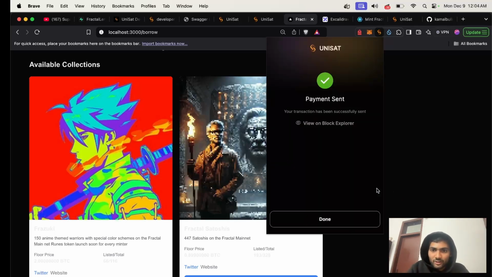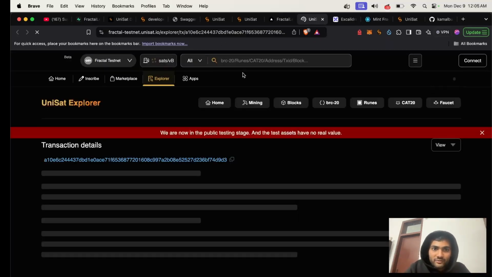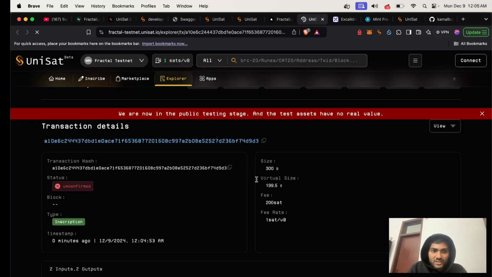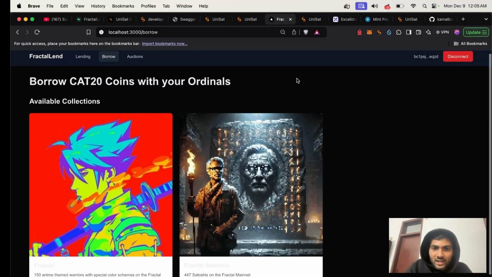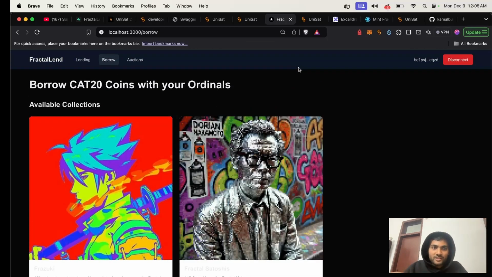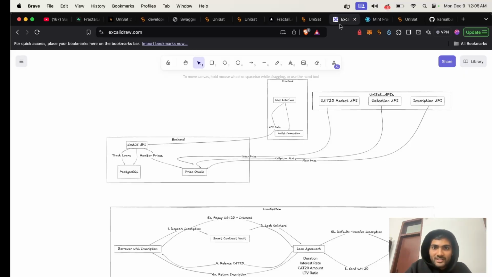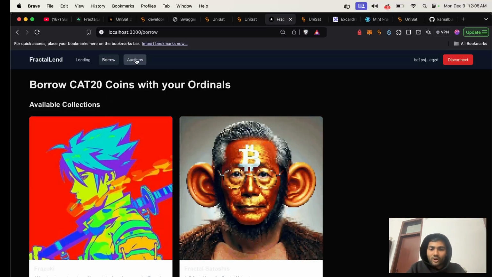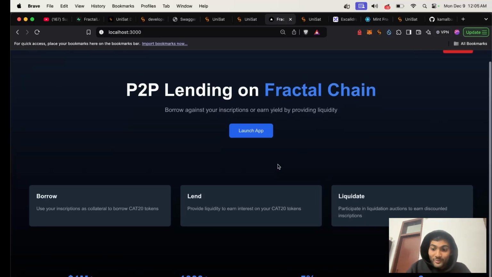Your inscription would get locked, your payment would be successful, and you can see that in the explorer for Fractal, where you can see all the transaction details. My inscription is getting transferred, and after that I would be receiving CAT20 tokens against my deposit, and before 7 days I would have to repay the loan if I don't want to lose my inscription. This is how fractallend works, with automatic liquidation mechanisms. So this was all about fractallend. Hope you love the project. Thank you.